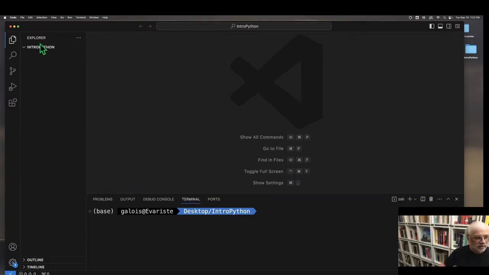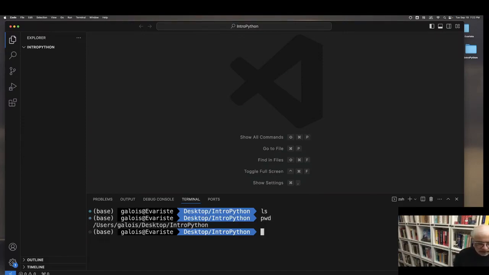And it shows me under Explorer that I'm in the directory called Intro Python. If I look at the terminal window and type ls for listing directory, it's an empty directory. If I type pwd for present working directory, it shows me the path. So in my computer, there's a folder called users. Underneath that, there's Galois. That's the user desktop. And then Intro Python is the folder. So this is where I'm currently in my file explorer.